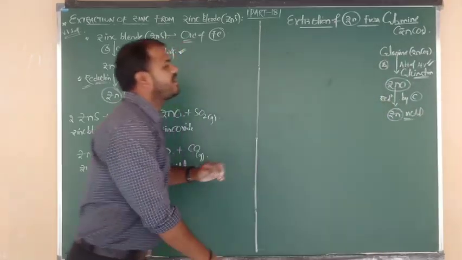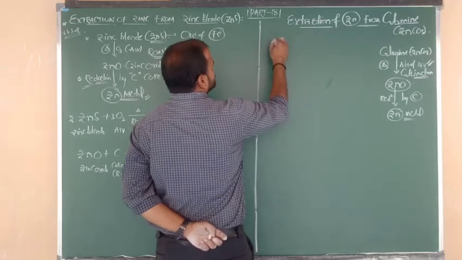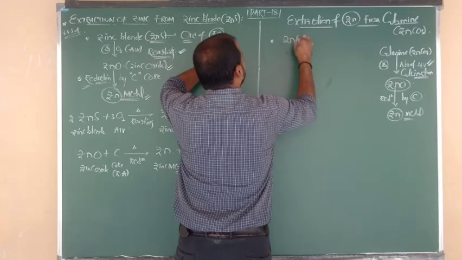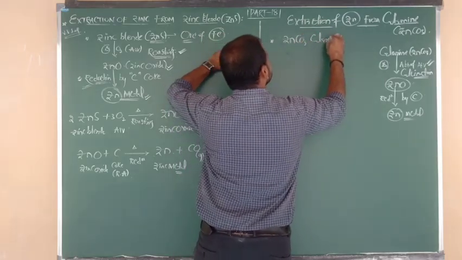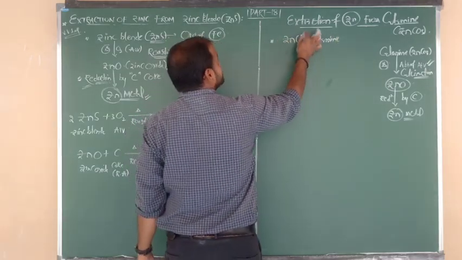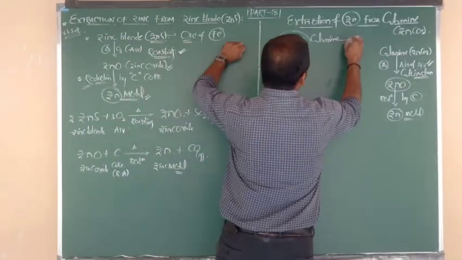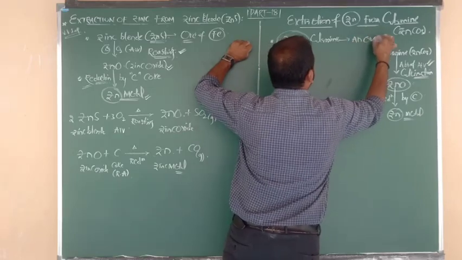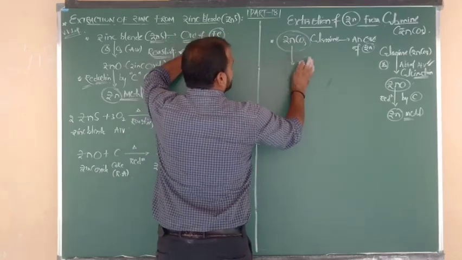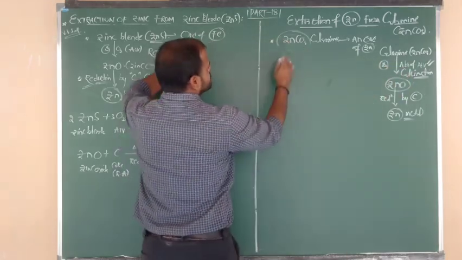Now for that statement, I am going to show the reactions again. What is the formula of calamine? ZnCO3. What is meant by ZnCO3? Calamine. Calamine is a mineral name, or ore name, but what is the exact chemical name? Zinc carbonate. So calamine is also an ore of zinc metal, nothing but zinc carbonate. First of all, it undergoes calcination. So I am going to show the reaction here.